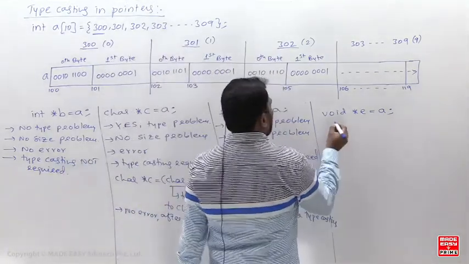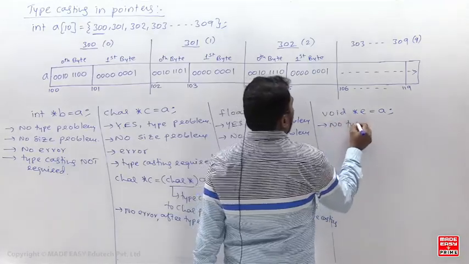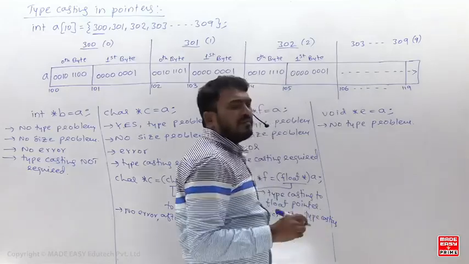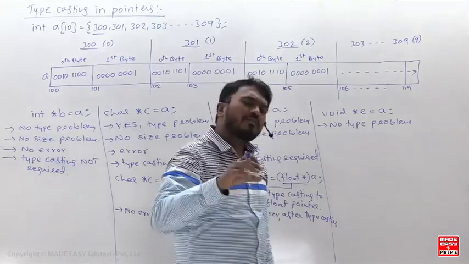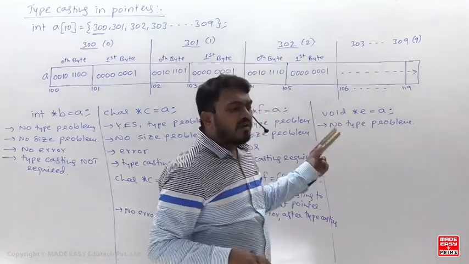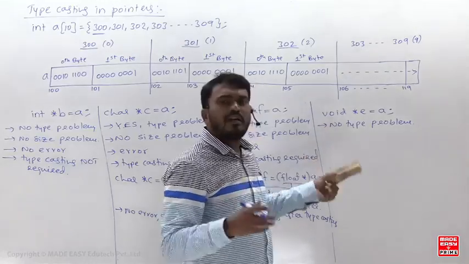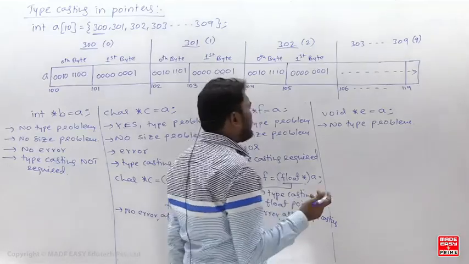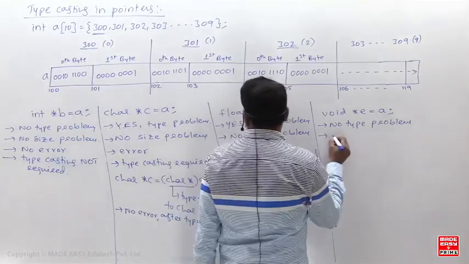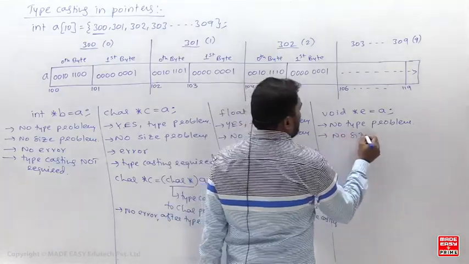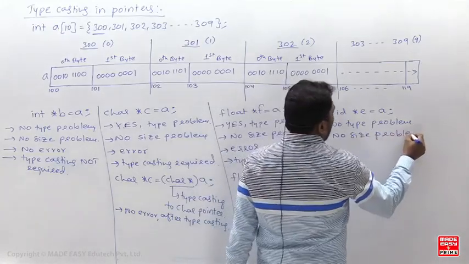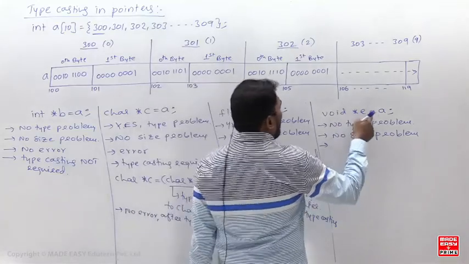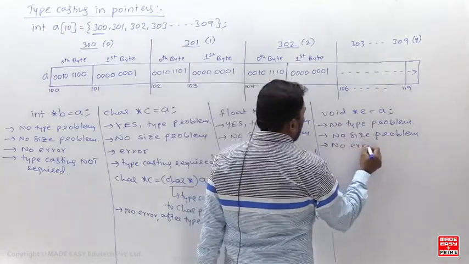So now tell me, do you have any type problem? No type problem. Is that clear? It is clearly saying that I am the pointer variable of type void. Give me the address of anything, I will take it. We gave the address of an integer, that is fine, no problem. So no type problem here. No size problem either, because both are 4 bytes. Will it give you an error here? No error.